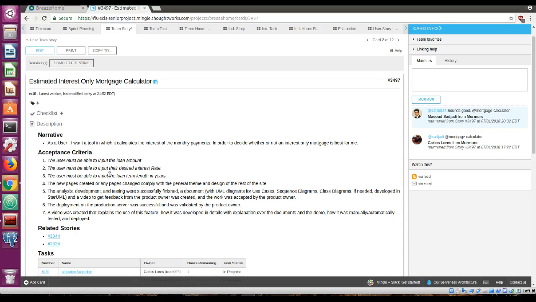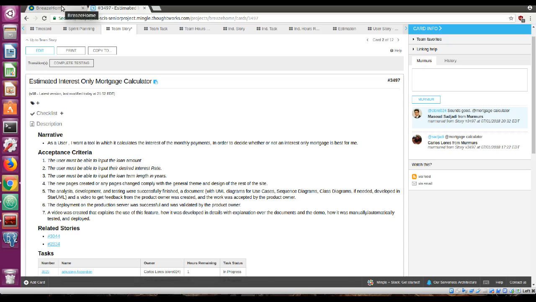The acceptance criteria of this user story is: the user must be able to input the loan amount. Number two, the user must be able to input their desired interest rate. And number three, the user must be able to input the loan term, length in years. And also, this must comply with the general theme and design of the rest of the site.